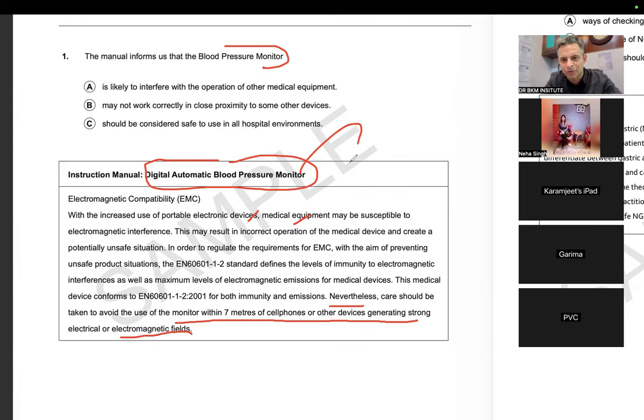So that means they are talking about this equipment being susceptible to all these variations. So you have to safeguard it. Okay. So now the manual informed blood pressure meter is likely to interfere with the operation of other medical equipment.